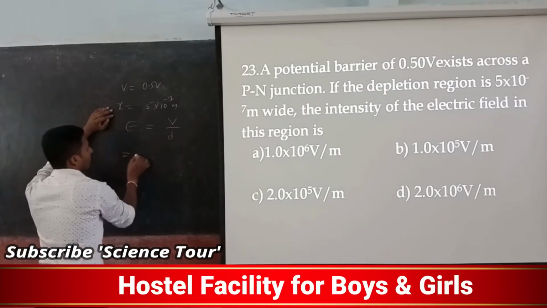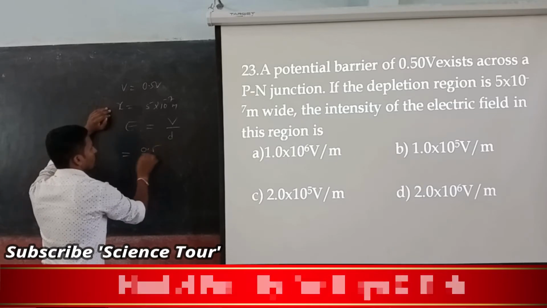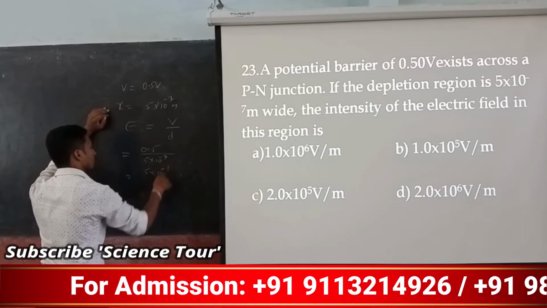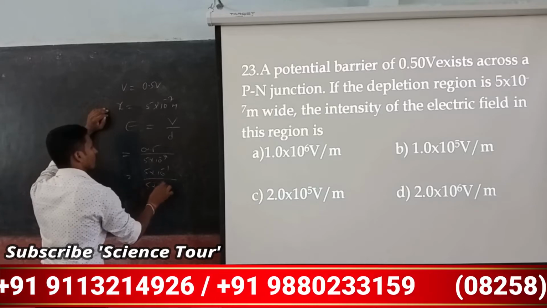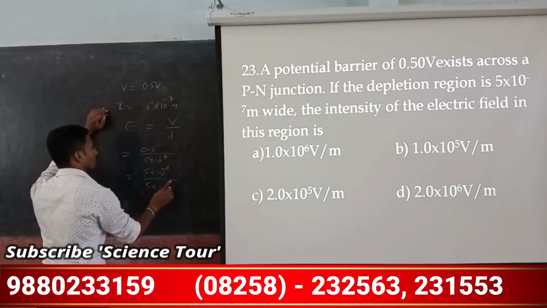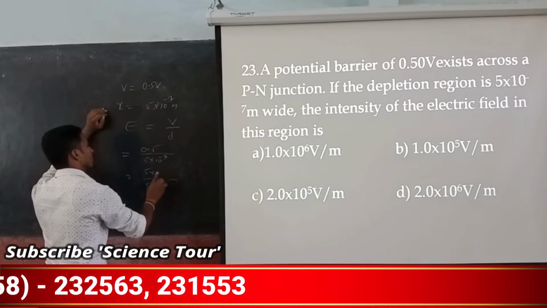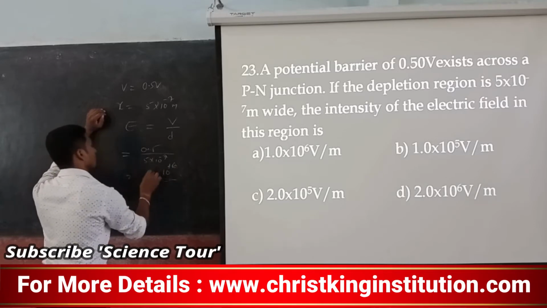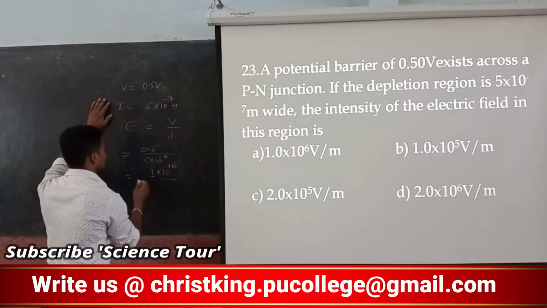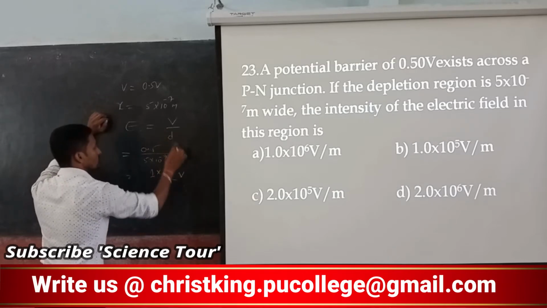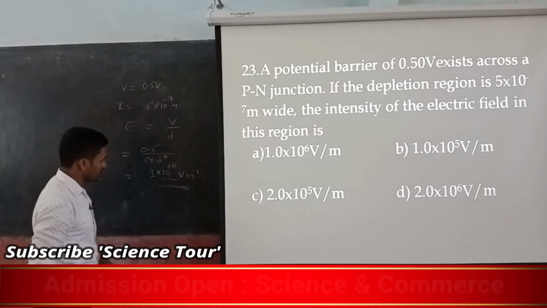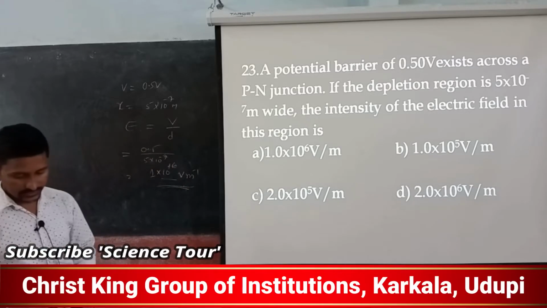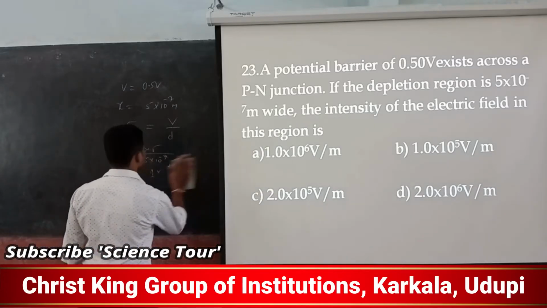Now the electric field is 0.5 volt divided by 5 into 10 to the power minus 7. So write 5 into 10 to the power minus 1 in the numerator. It is 5 into 10 to the power minus 7; minus 7 and minus 1 goes, so it becomes minus 6. Minus 6 goes to the numerator, it becomes 10 to the power plus 6. So 5 goes off, it becomes 1. So 1 into 10 to the power plus 6, and the unit is volt per meter. So the answer is 1 into 10 to the power 6 volt per meter.